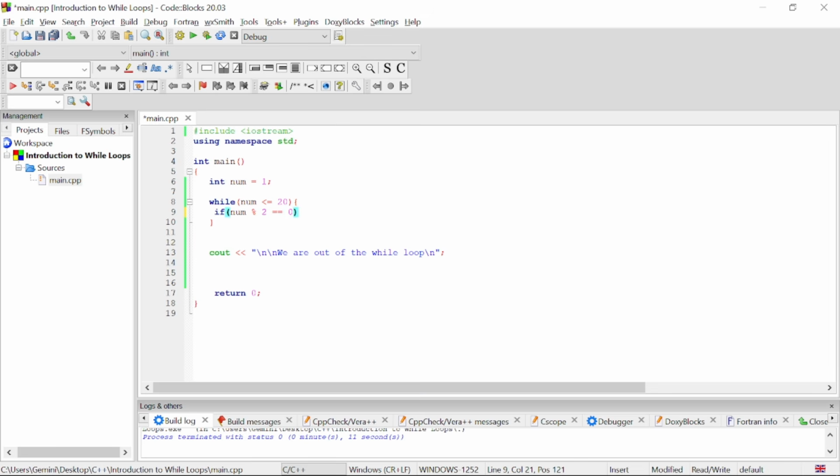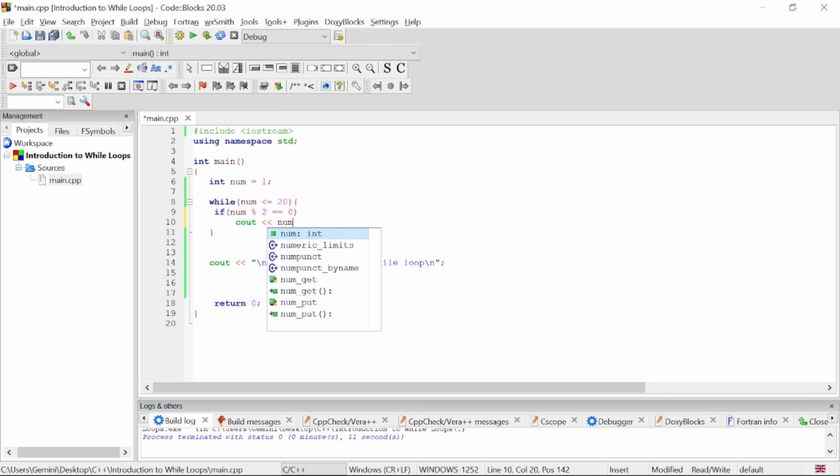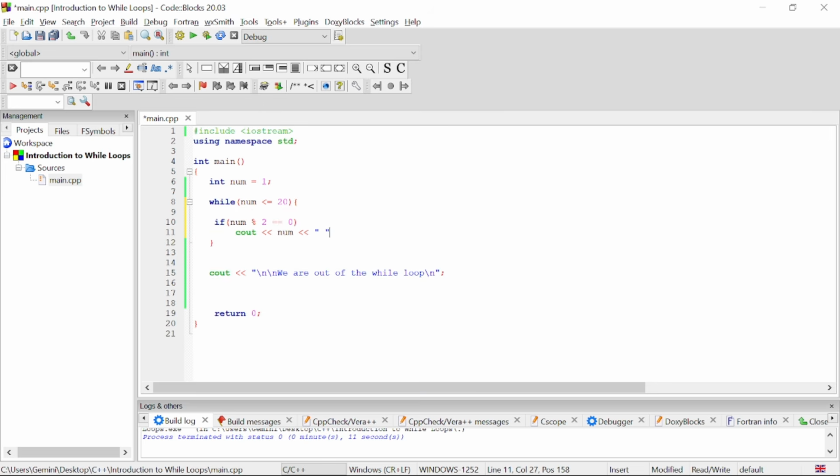So if num % 2 == 0, we want to print out. Remember, we are going to have just one line of code for this output, right? So you can choose to omit the curly braces for the if statement. So let's give some space here. This is the if. All right. So this is just an if statement that is printing out even numbers, right?